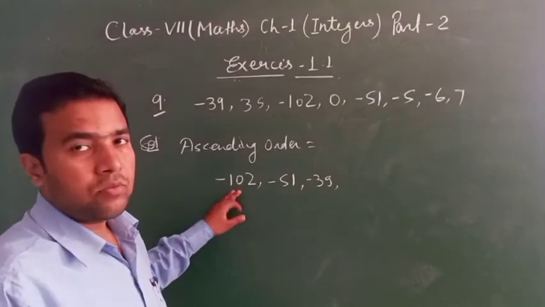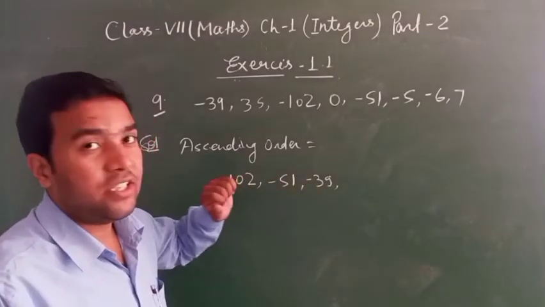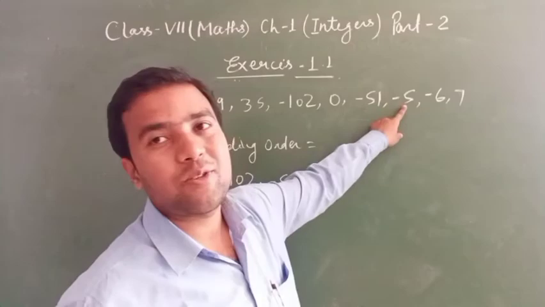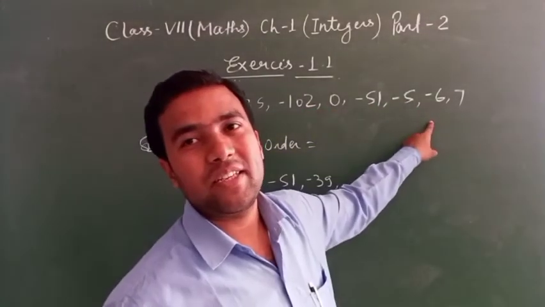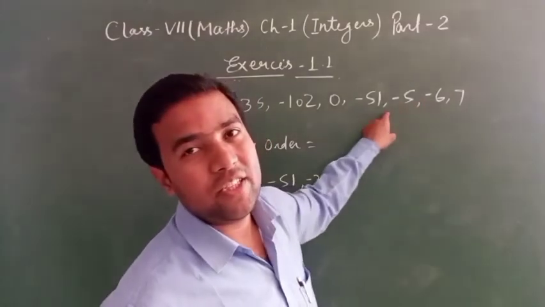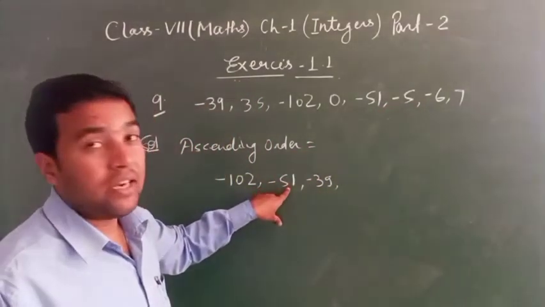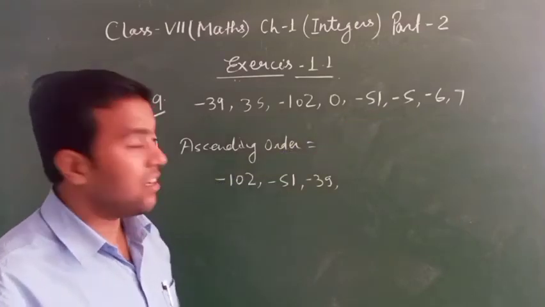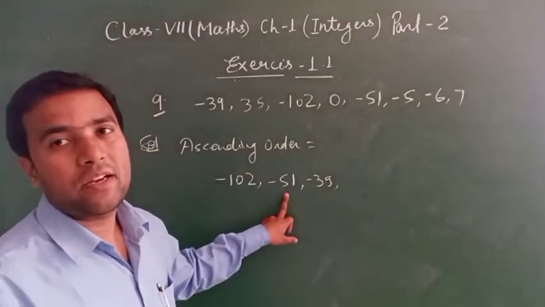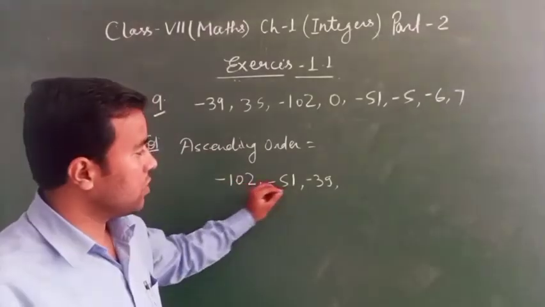Minus 102, minus 51, minus 39. See, 6 and 5 are also small numbers, but here is a minus sign. So minus 51 is small, but minus 6 is greater than minus 51.